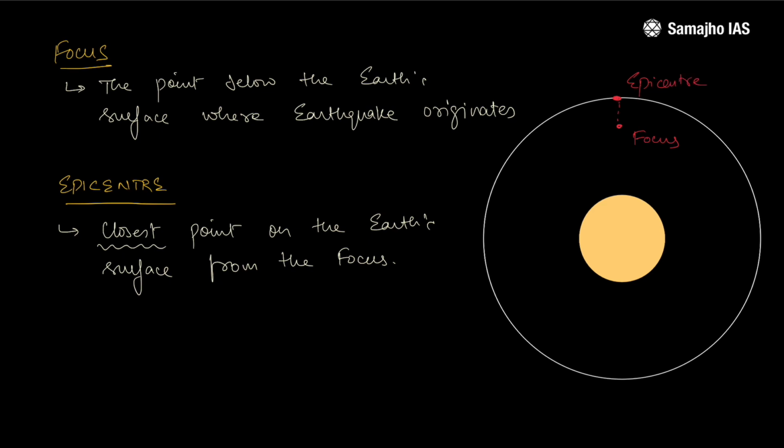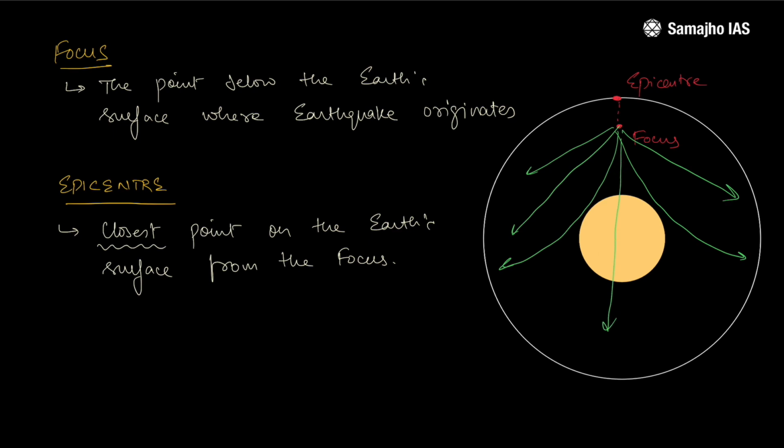One more thing, would these seismic waves travel in straight lines or would they curve as they move through denser material or at different densities? Would they go straight or they bend, or would they go through the mantle and the core, or in a different way? Which one is applicable? This is what we need to discuss.